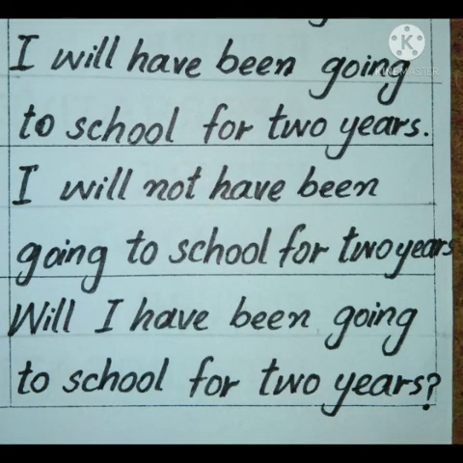I, helping verbs are will have been. I will have been going to school for 2 years. Negative, I will and after will, not. I will not have been going to school for 2 years. In interrogative, will comes at the start, will I have been going to school for 2 years question mark.